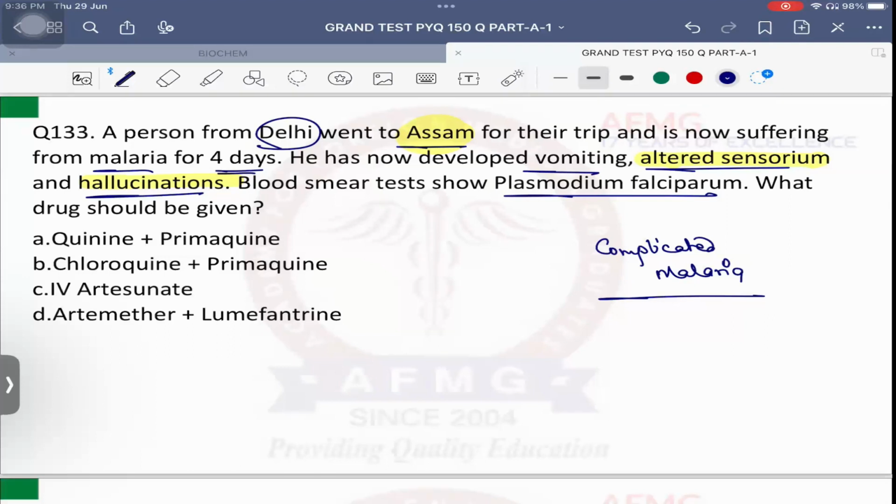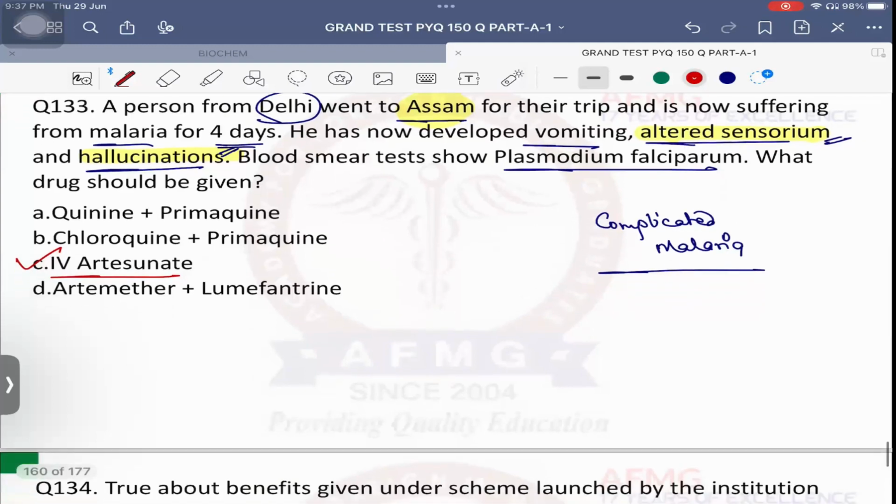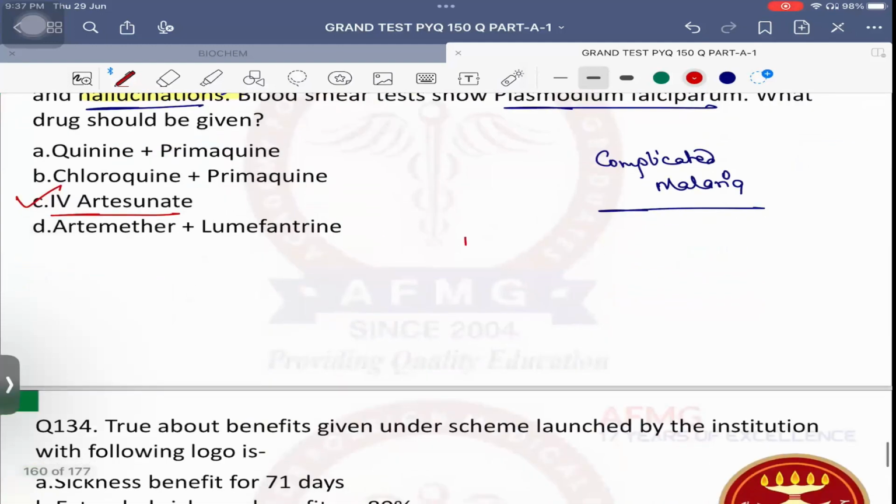How many times have I told you. Altered sensorium, hallucinations, seizures, all of these features suggest that the patient is having cerebral malaria. His brain is affected. And if the brain is affected, can we definitely treat with oral drugs only? No, we have to start the patient on an IV drug, and that will be IV artesunate. Please remember, in northeastern parts of India, what should be given?